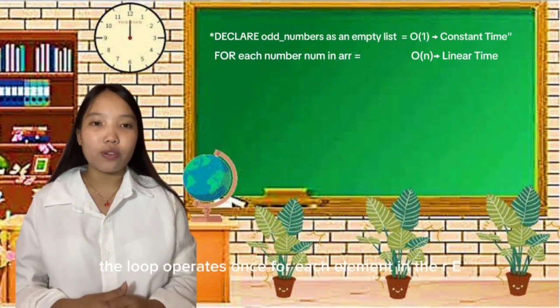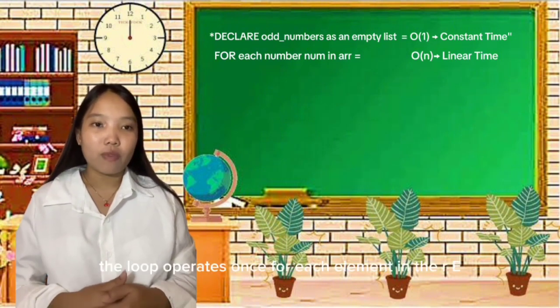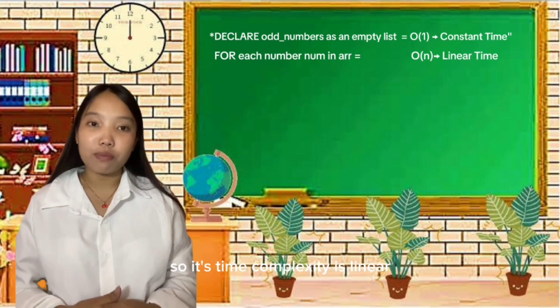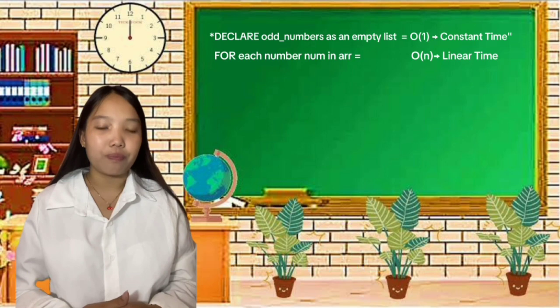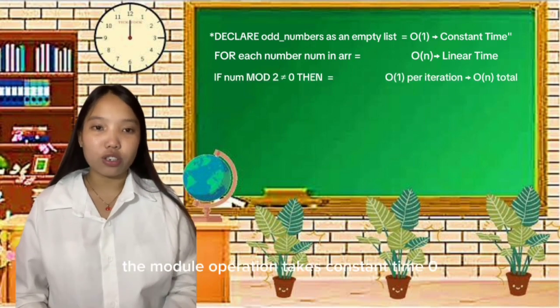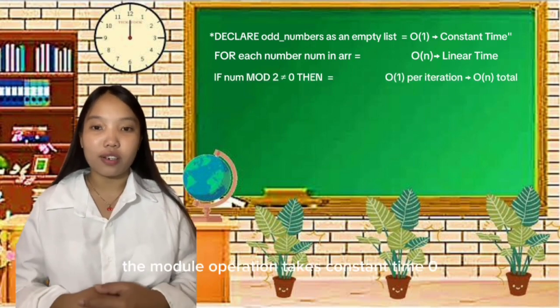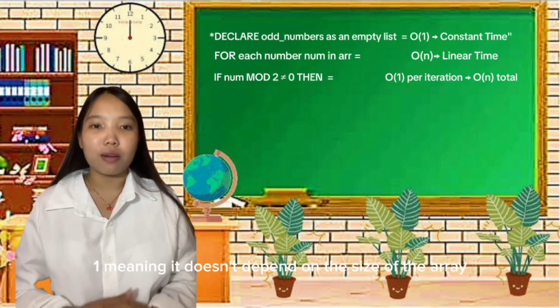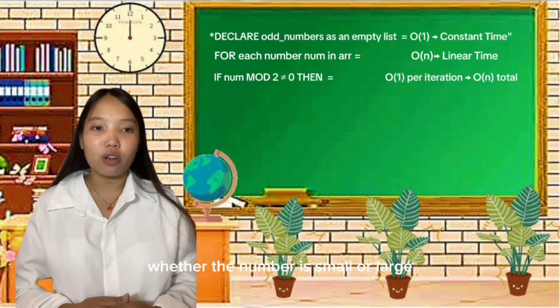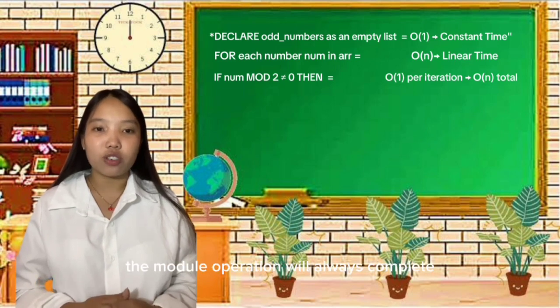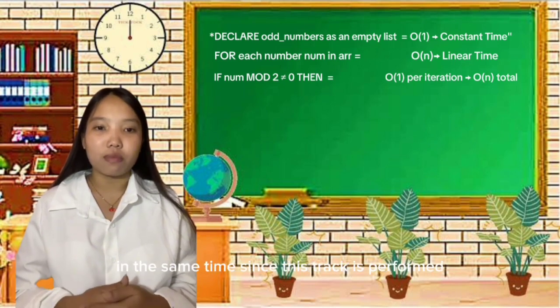The loop iterates once for each element in the array, so its time complexity is linear, O(n), where n is the size of the array. The modulo operation takes constant time, O(1), meaning it doesn't depend on the size of the array. Whether the number is small or large, the modulo operation will always complete in the same time.